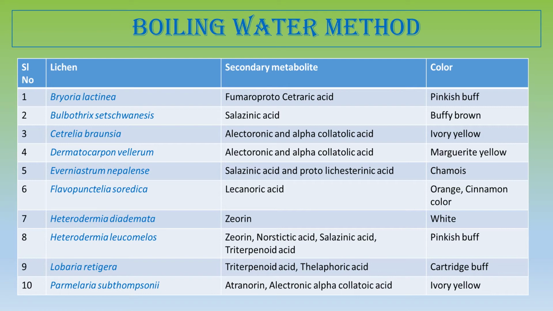This is also called smoker's lung lichen because of its similar appearance, and it has been used in traditional medicine for various types of lung diseases. So Lobaria retigera produces cartridge buff color by the boiling water method.